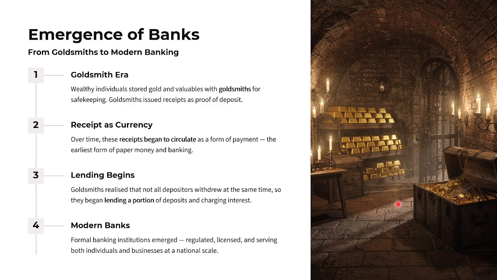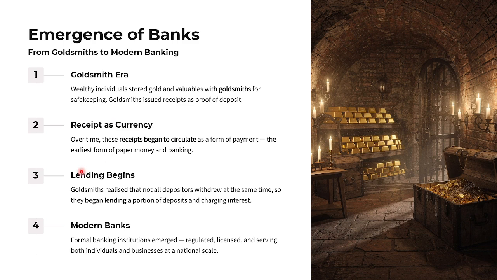So how did banks emerge, how did banks get started? It started with the goldsmith and led to modern banking. These are the things I have taken from your Telangana SCERT textbooks. In the goldsmith era, wealthy individuals stored gold and valuables with the goldsmith for safekeeping. The goldsmith issued a receipt as proof of deposit.